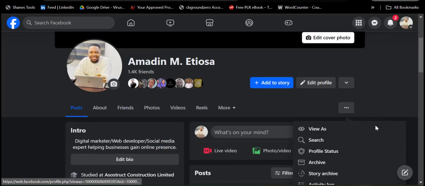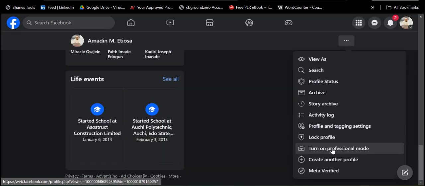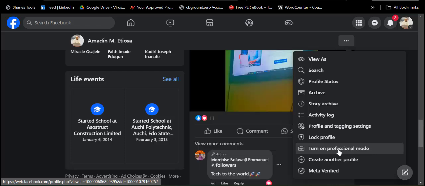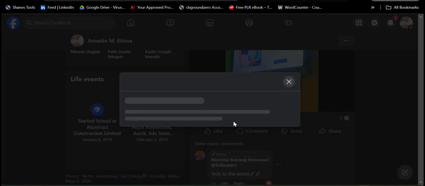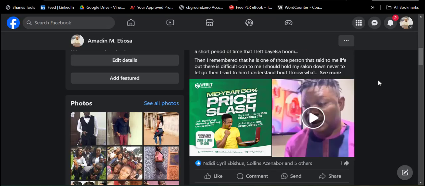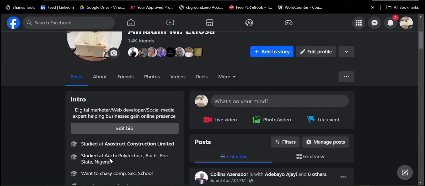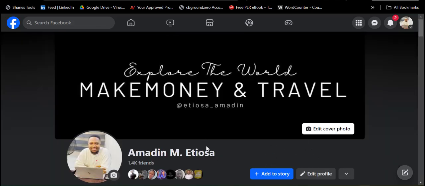Once you click on it, you will see where it says turn on professional mode. I will click on turn on professional mode. Please notice that before then, you are seeing all the profile here, all this profile. Now the moment I do that, it will become follow and like. So it's important for you to pay attention to all those things.